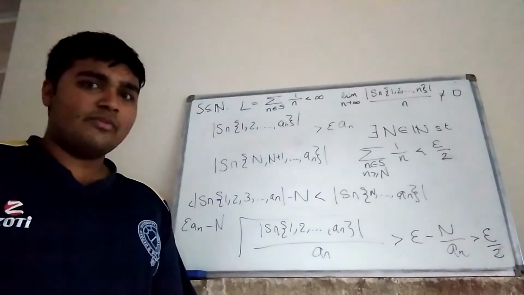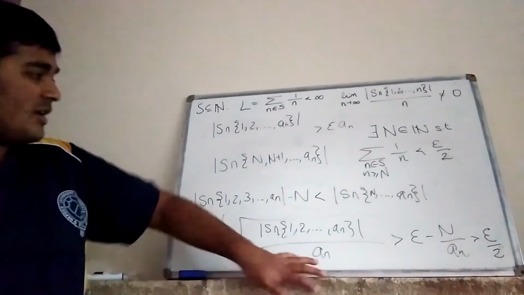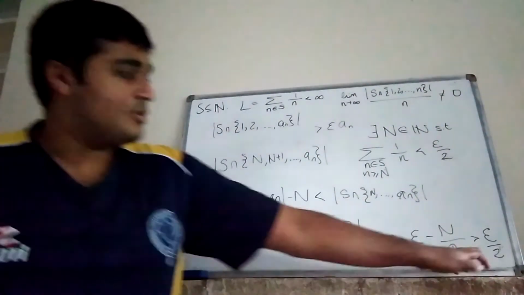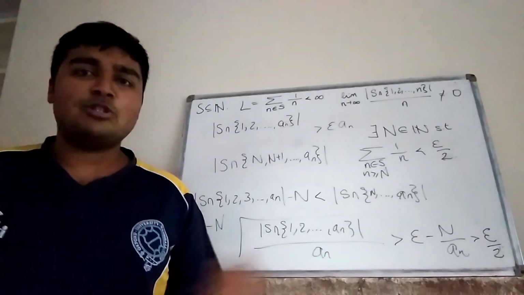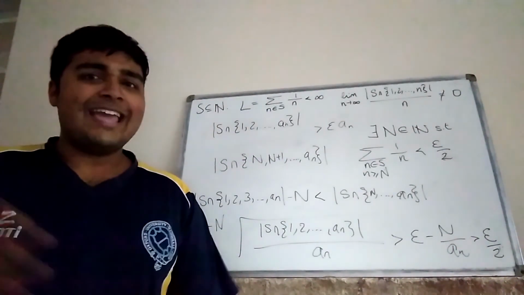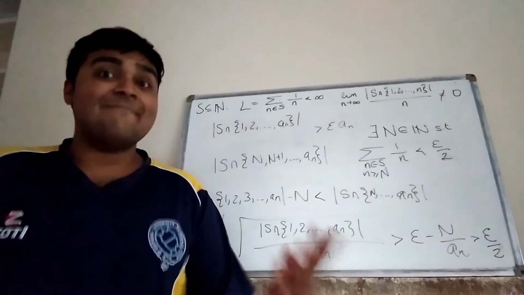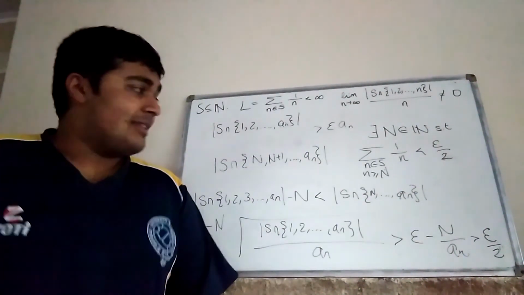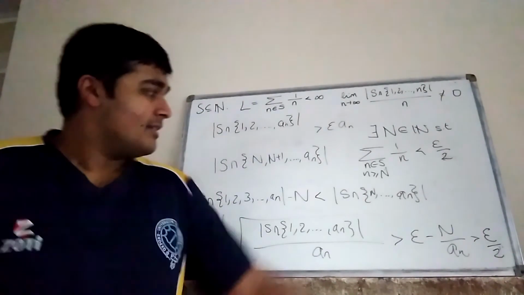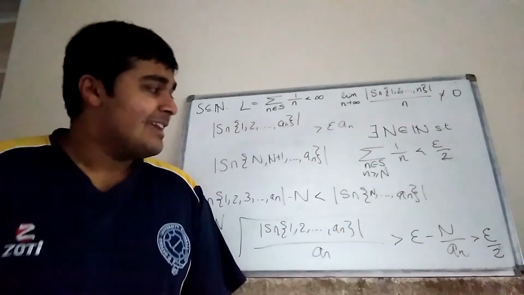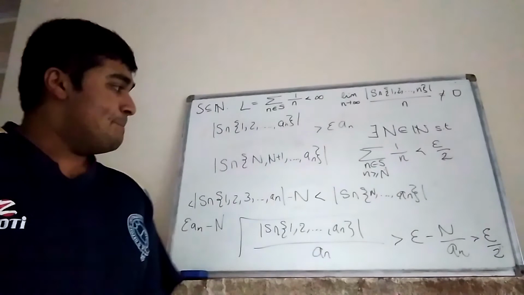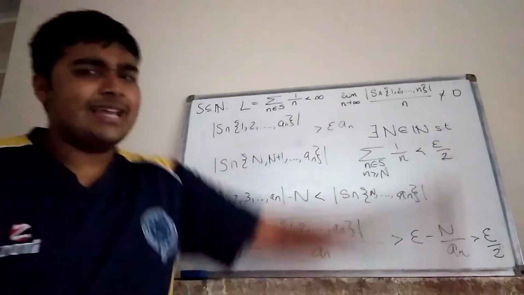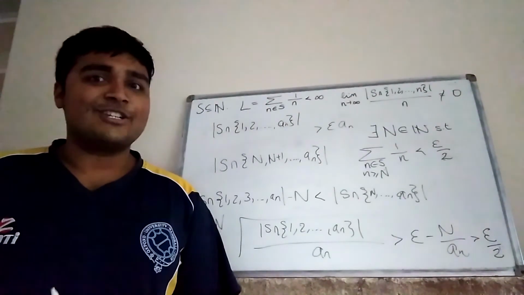But let me just quickly go over what we've done in this last line here. We've derived up to this stage for all aₙ. And then the argument I've used to put this epsilon over 2 here is if we choose some aₙ big enough, and now remember aₙ is some subsequence, but in particular it's infinite of the natural numbers, or infinite cardinality, so that means I can choose an aₙ big enough so that this thing here is bigger than epsilon over 2. Yeah, so now what we're going to do is compare this thing here with this result here, and we're going to arrive at some sort of contradiction.